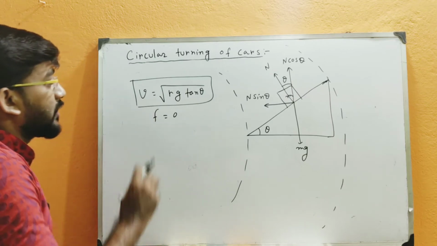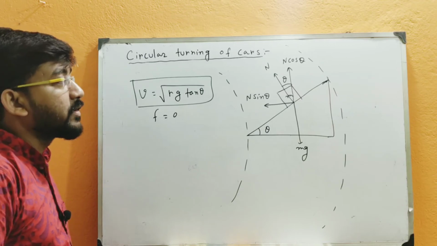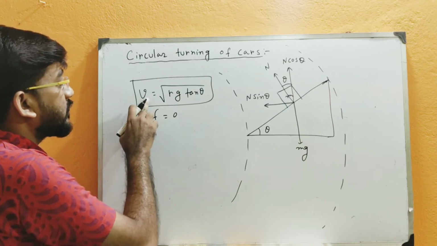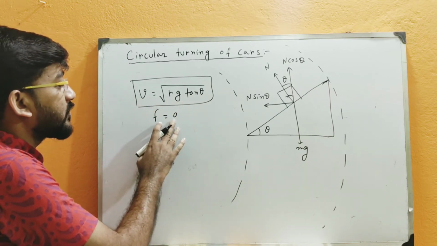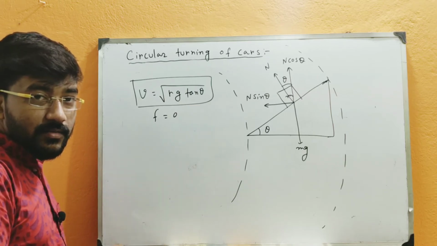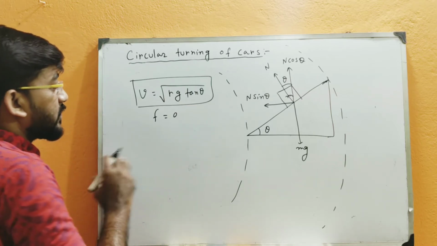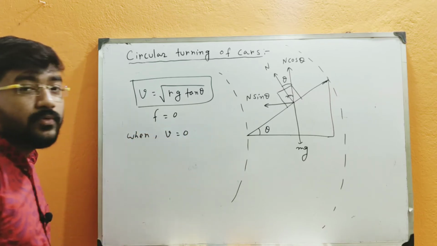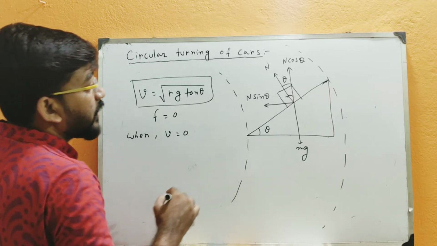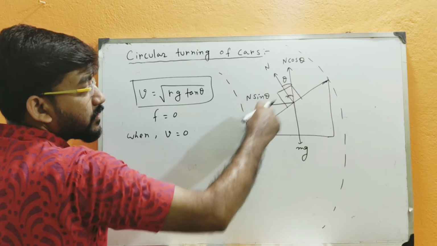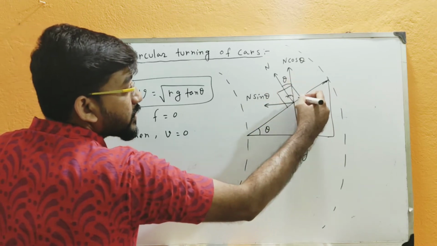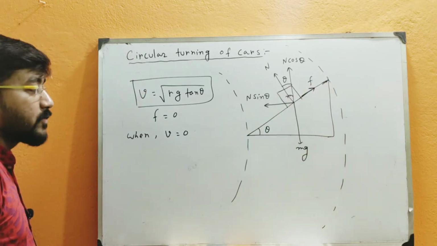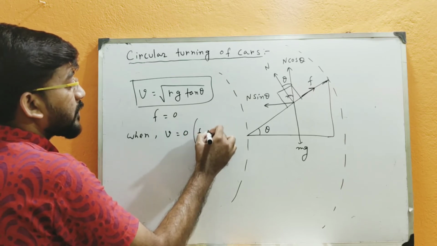But now what will happen? Let me see the frictional force. Initially, if the car is just at rest, and when v is equal to root over rg tan theta, then frictional force F is equal to 0, as we have seen in the previous topics. But now let me see the very first case, when v is equal to 0, what will be the direction of the frictional force? The car tries to slide down along this direction, so the frictional force will be along the outward direction, or upward direction, you can say. So when v is equal to 0, then F is upward.